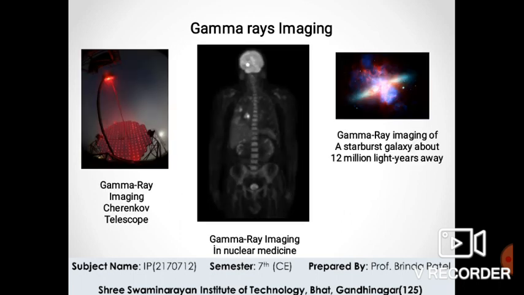So these are the main examples of taking digital images using gamma rays. First one is gamma ray imaging by the Cherenkov telescope. Second image shows another major modality of nuclear imaging called positron emission tomography. The principle is the same as with X-ray tomography. Third image is a gamma ray image of a starburst galaxy about 12 million light years away.